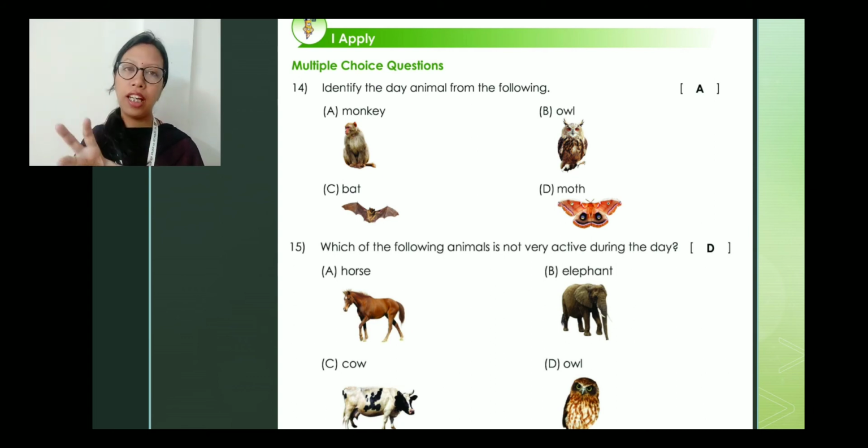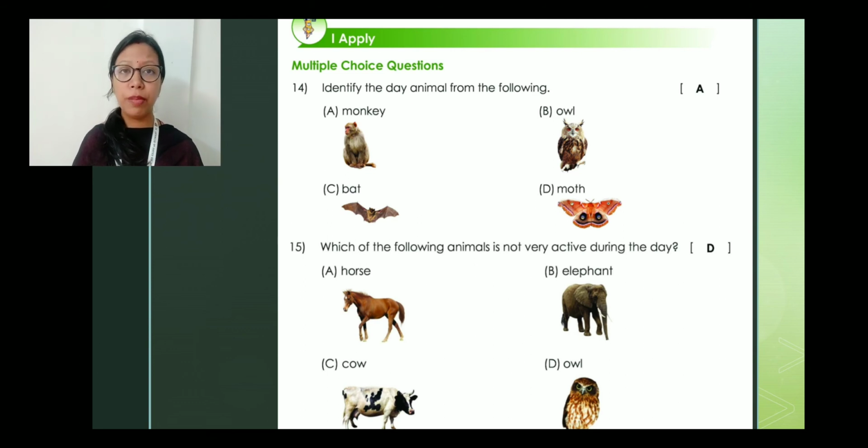Butterflies especially come out in the daytime, but moths come out at night. If you see a butterfly-like thing at night, this is not a butterfly. You have mistakenly called it a butterfly, but these creatures are called moths. Okay, so now owl, bat and moth are all night animals. Therefore monkey is a day animal. Okay, so here the correct answer will be A.